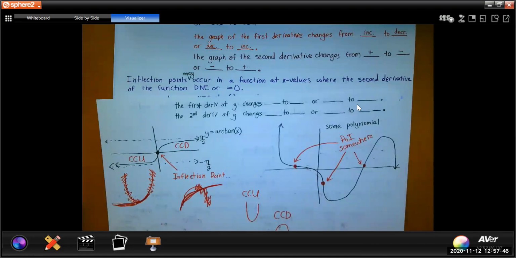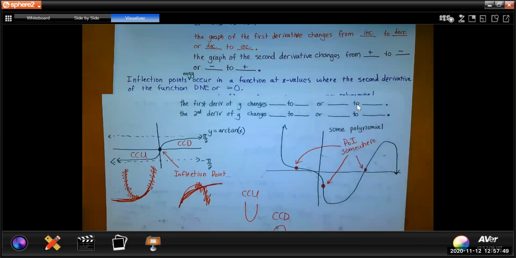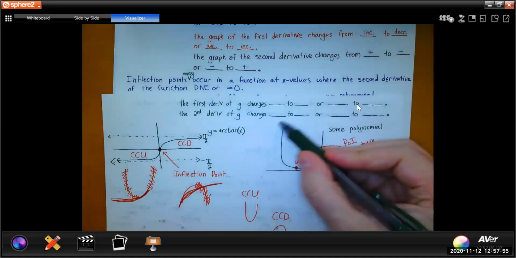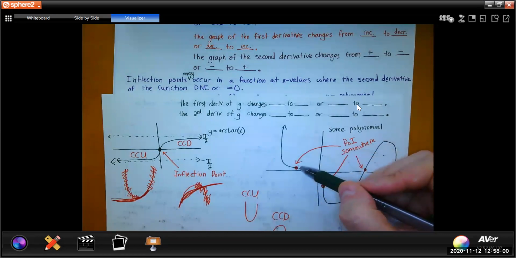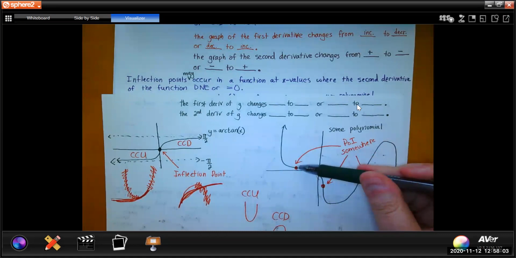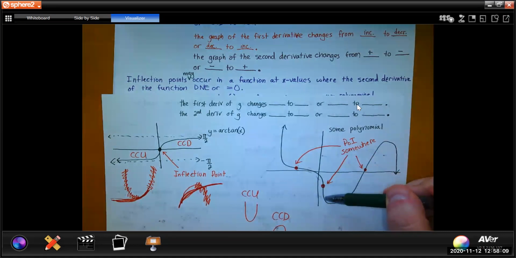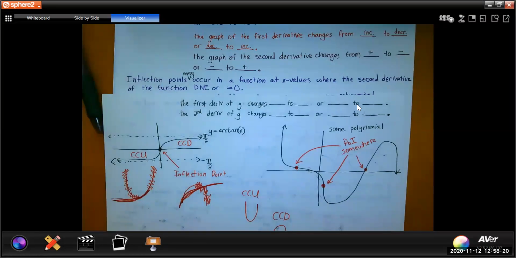So if we were to do the same kind of slope analysis, which we're not, because that's going to take a really long time, we could say how all of these slopes are very, very negative, and then they become less negative approaching zero, so the slope is increasing. And then starting here, slope is zero, these slopes are negative again, they get more and more negative as you come closer to here, and then less and less negative to zero, and then more and more positive, and then less positive, and then approaching zero again. The slope is decreasing again all the way to infinity. Promise I'm done. So we're going to be spending more time talking about those types of things moving ahead.